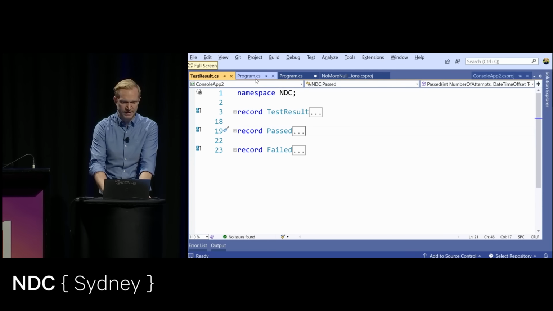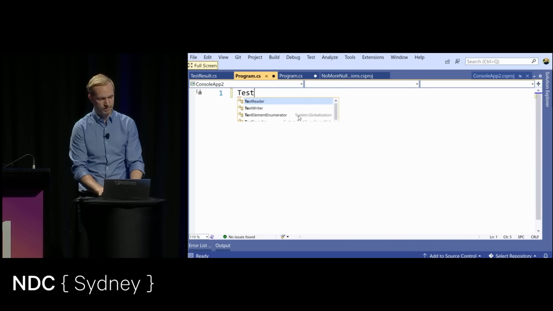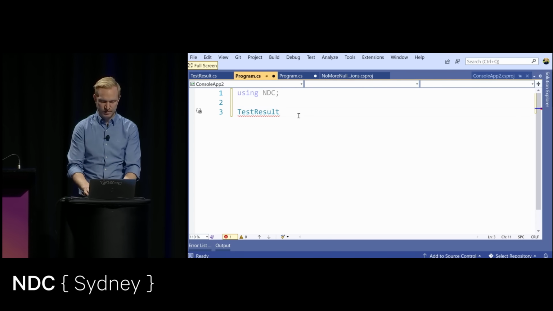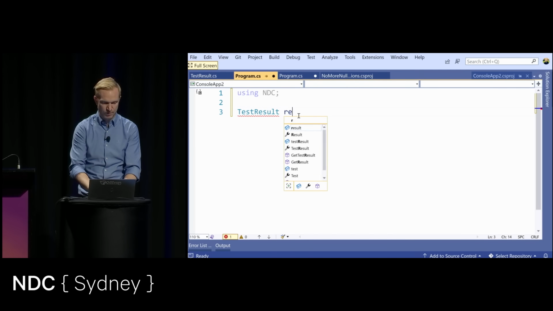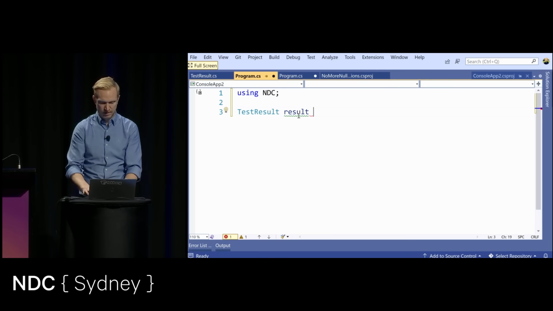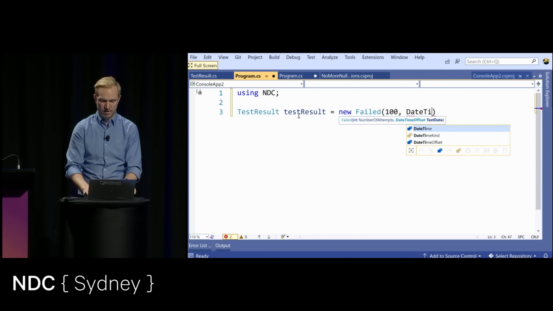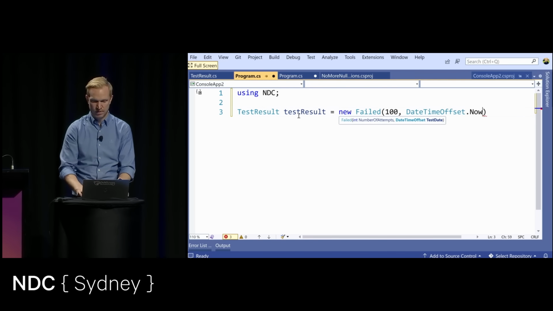Now, let's create an instance of this test result. We're required to bring in my namespace. And I'll say test result is equal to a new failed. Now, this here requires me to pass the number of attempts and the date time offset. Let's just say now. Perfect.